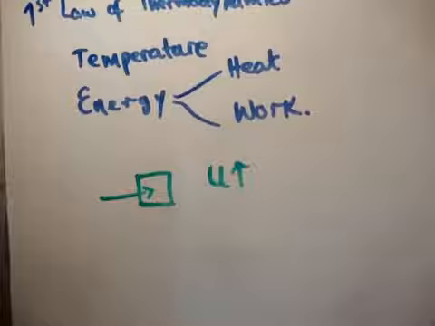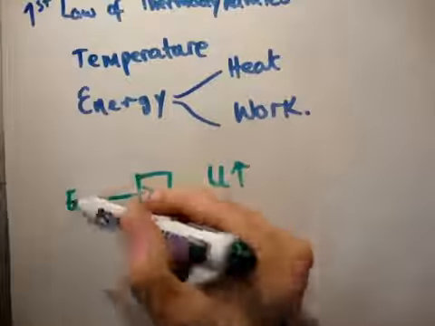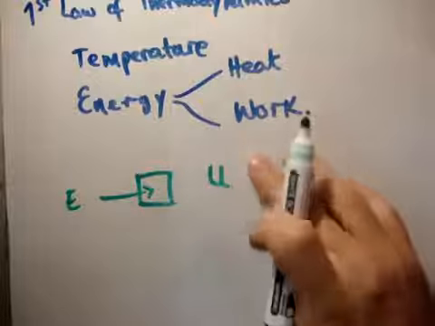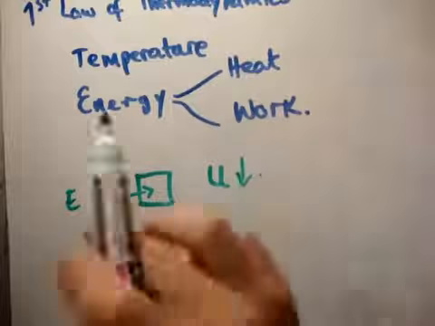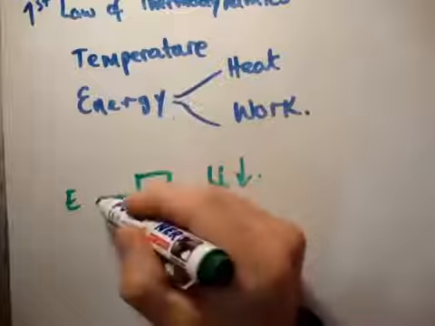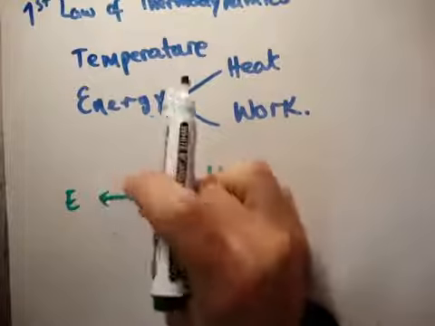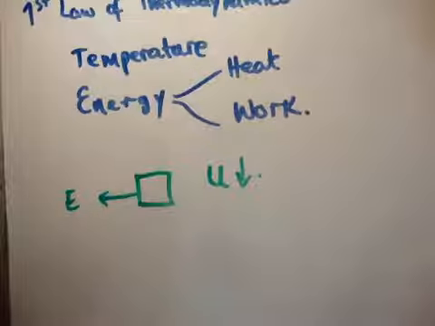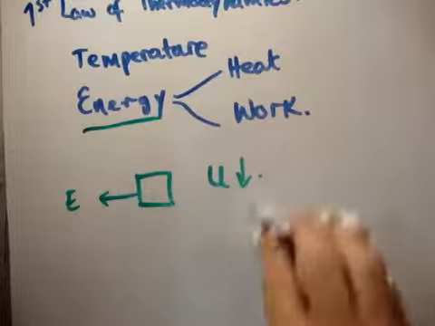However, if I measure that the internal energy of my system has gone down, that means that energy has flowed out of my system. So if the internal energy goes up, well then some form of energy has gone in. If the internal energy goes down, some form of energy has gone out of my system.